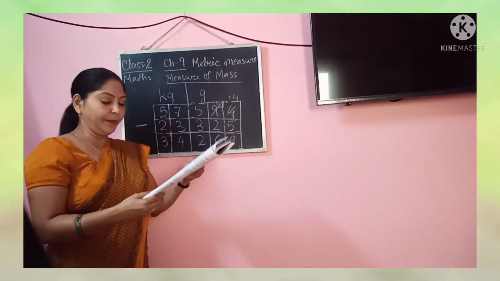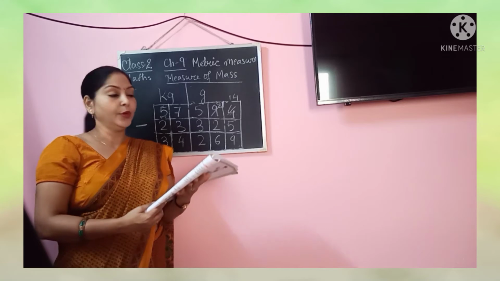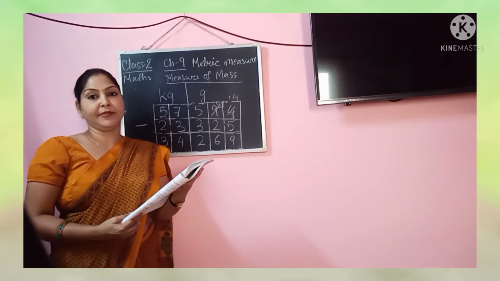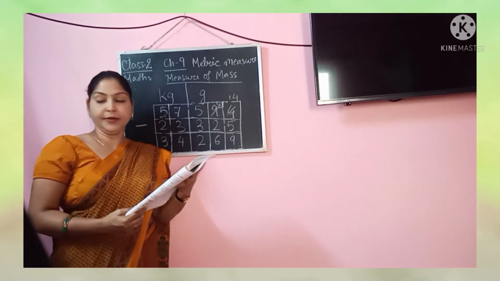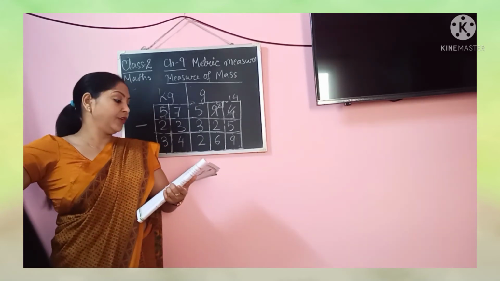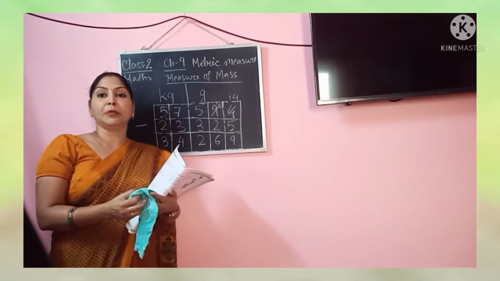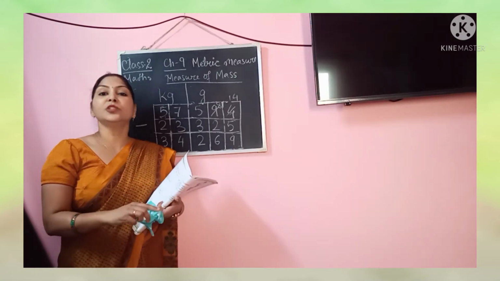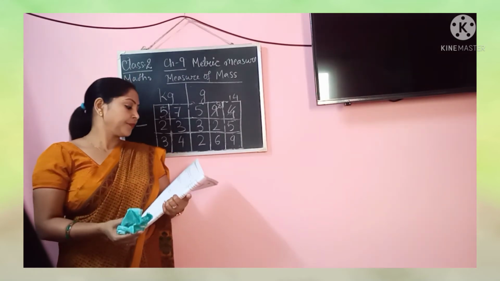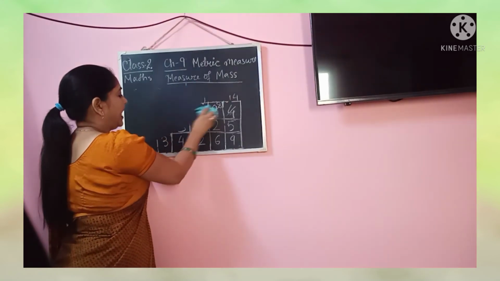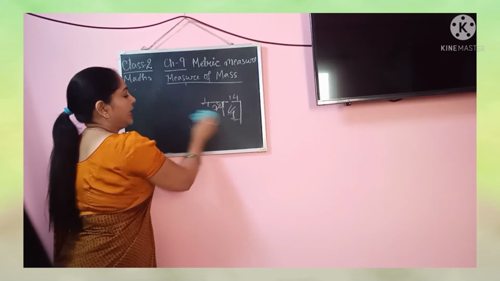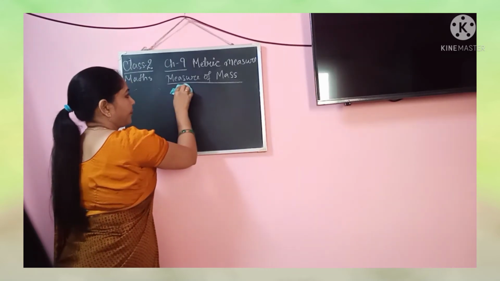Now you see on page number 122, word problems are given related to the measure of mass. Alright. So the first question is done for you. And you know what word problems are? Word problems means the story sums. Right. So the first one is already done. I will explain that to you. And from the second question, I will do it on the board.